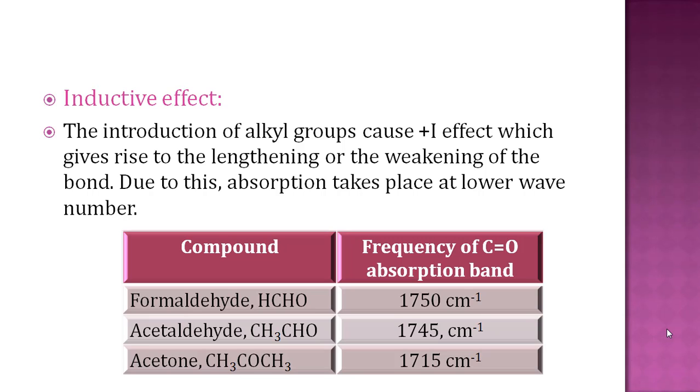So as we introduce methyl groups, meaning alkyl groups, the frequency of the carbonyl absorption band decreases, which is known as the positive inductive effect, meaning introduction of an alkyl group causes a positive inductive effect and decreases the wave number.